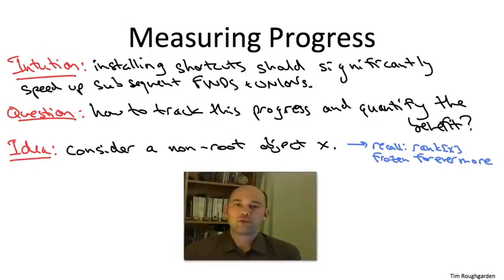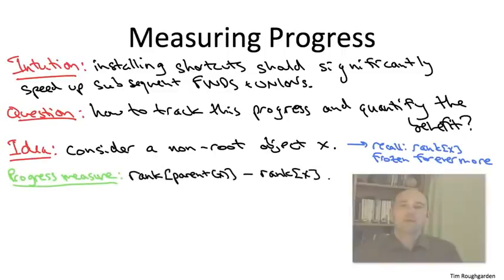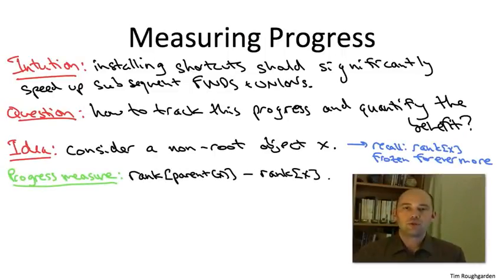Now, what we're certainly hoping is true is that finds that originate at, say, this object x are running fast. Not only that, but they should even be getting faster and faster as time goes on because we're doing more and more path compression. So here's the big idea. The way we're going to reason about the worst case running time of the find operation, or equivalently, the longest sequence of parent pointers we might have to traverse to get to a root, is we're going to think about the sequence of ranks that we observe as we traverse these parent pointers from an object x up to the root. Let me give you an example. So what would be the worst case situation?